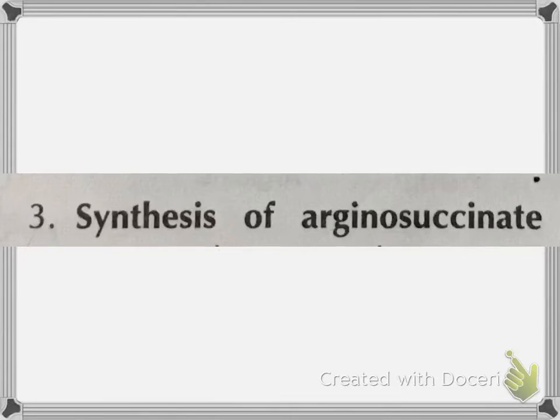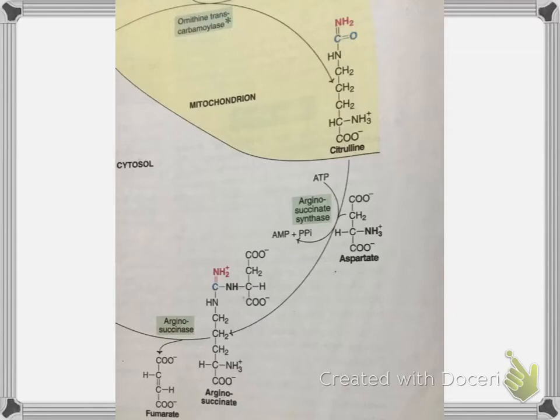The third step of the cycle is synthesis of arginosuccinate. In this step, the citrulline condenses with aspartate in the presence of the enzyme arginosuccinate synthase to form arginosuccinate.